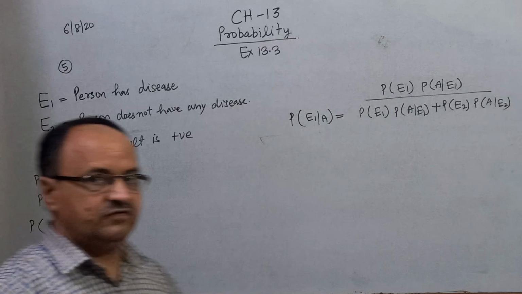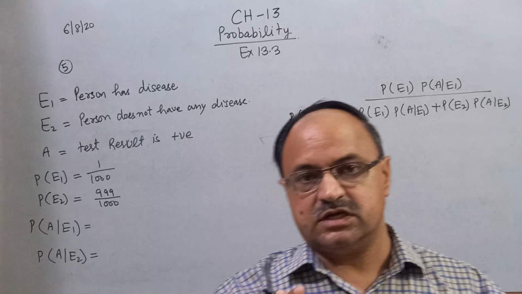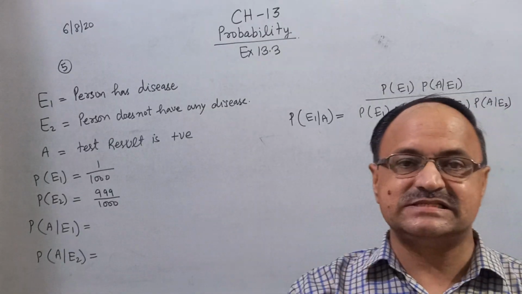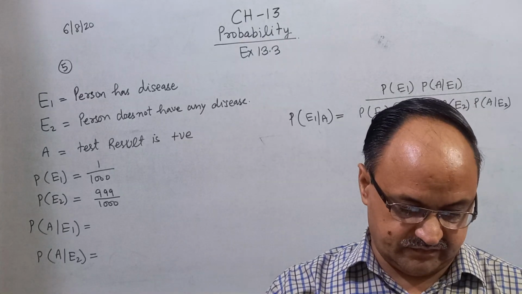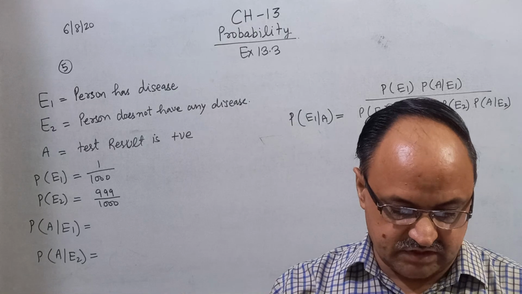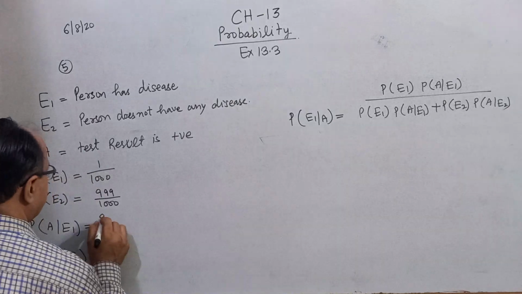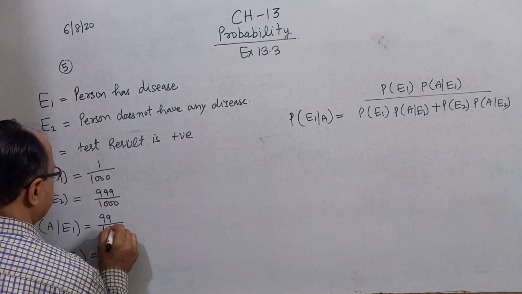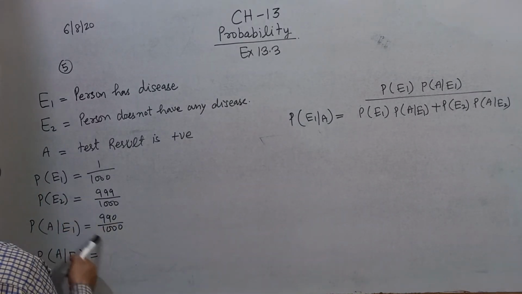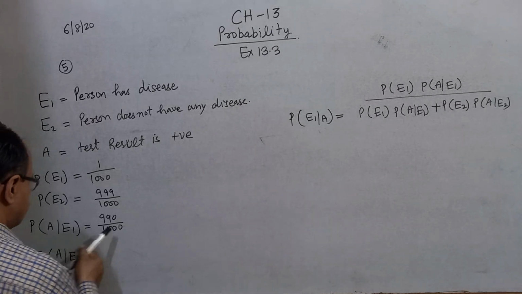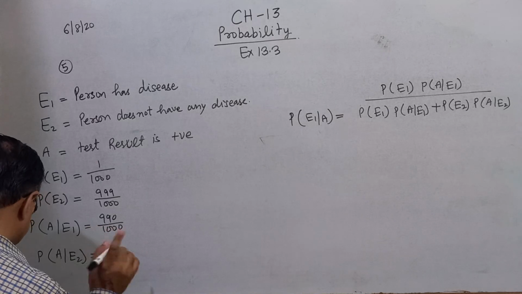And the probability of A given E1. A given E1 means the E1 event has already occurred, meaning the person has the disease. If the person has the disease, find the probability that his test result is positive. That is given in the question, 99%. You can write 99/1000... for A given E1. And the probability of A given E2, meaning the person does not have any disease.